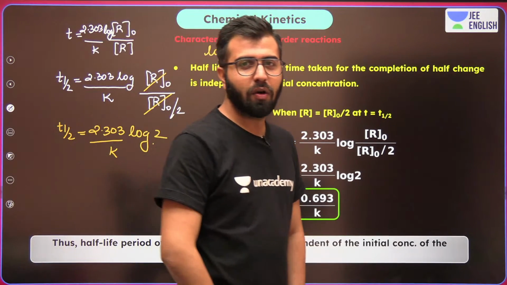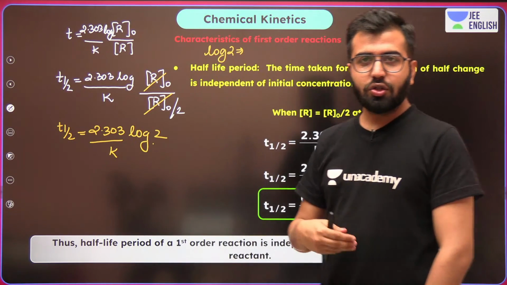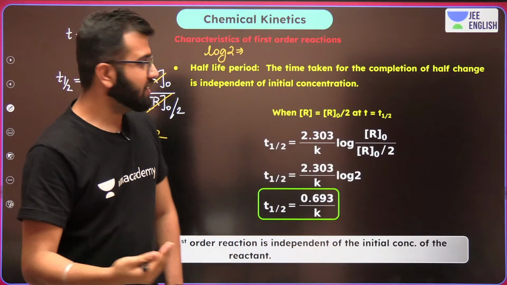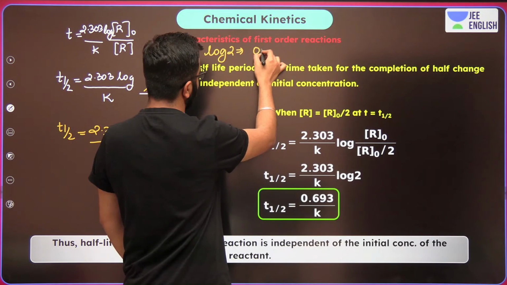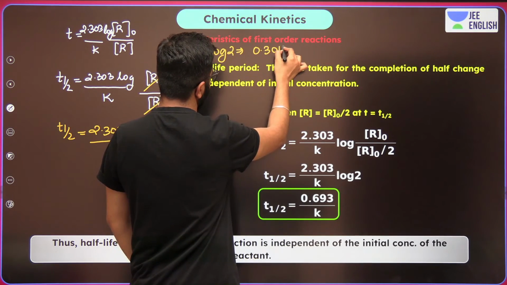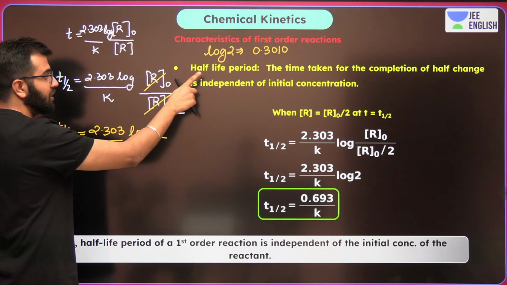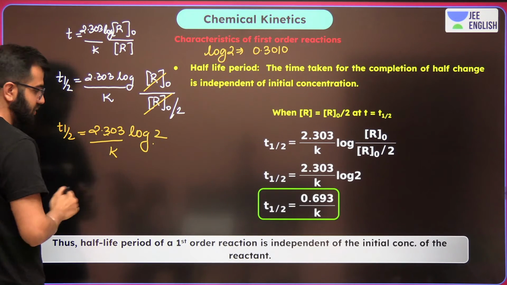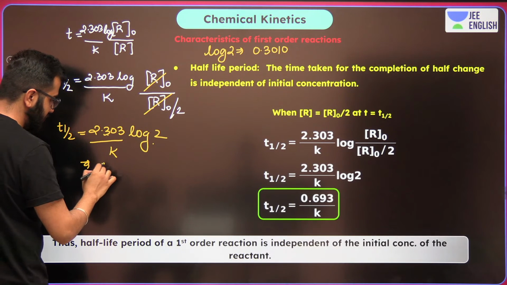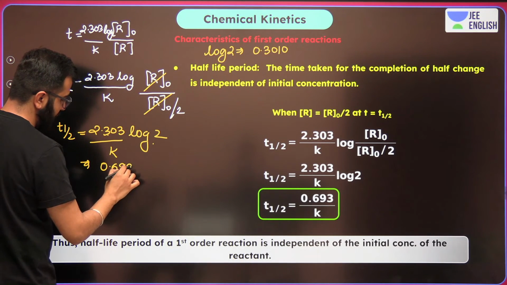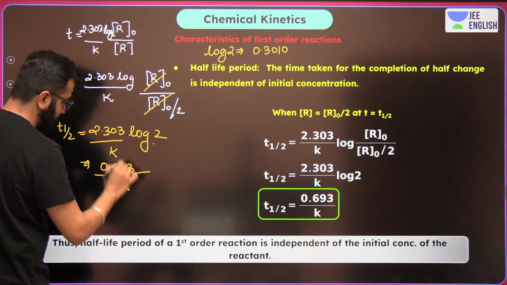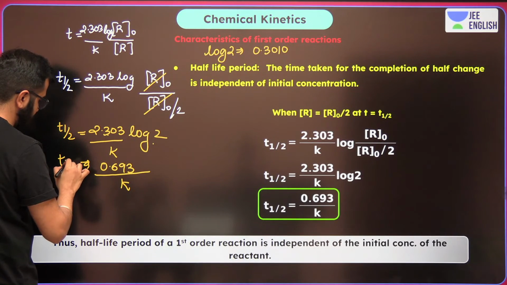Who knows the value of log 2? 0.3010. Now, just multiply 0.3010 by 2.303. You will get the answer 0.693 upon K. And here's the half-life.